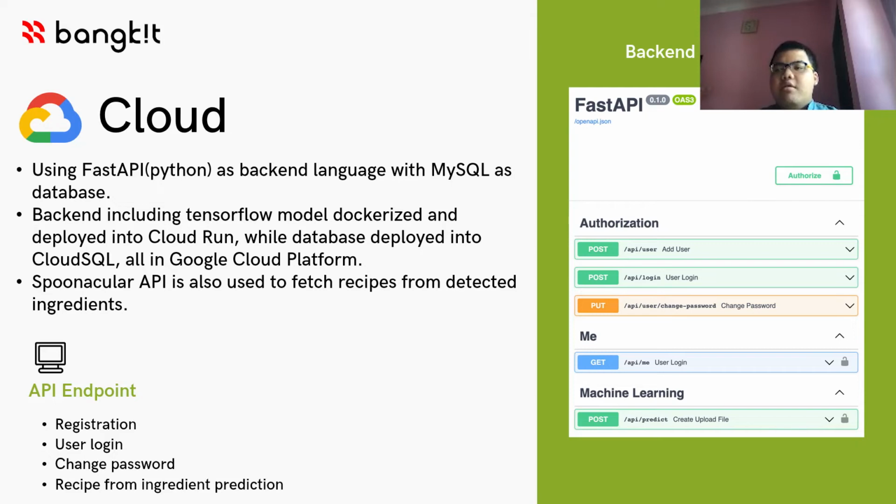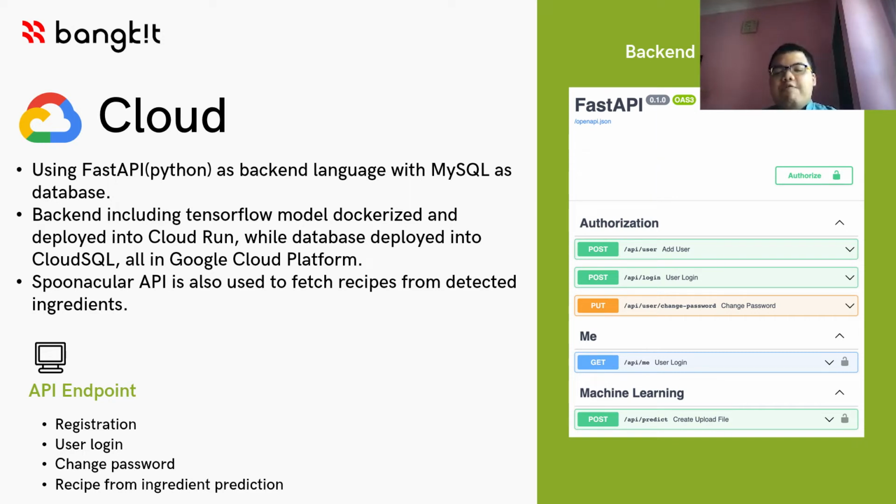For the cloud side of the Capstone, we use FastAPI, Python as the backend language, and MySQL as the database. This backend, including the TensorFlow model from machine learning, is Dockerized, and then deployed into Cloud Run, while the database is deployed into Cloud SQL. All of this is in Google Cloud Platform. Also, we use Spoonacular API, which is a third-party API to fetch recipes from detected ingredients.